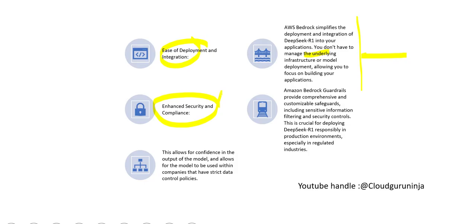How have they put in guardrails? See, there is a product. Boss, listen to me. There is a product, Bedrock Guardrails. This product provides those safeguards of sensitive information filtering, security controls, and so on. The same will be applied on DeepSeek also. Okay, the same will be applied on DeepSeek also. It is like if I drive a Ferrari, you marry me, you also drive my Ferrari.